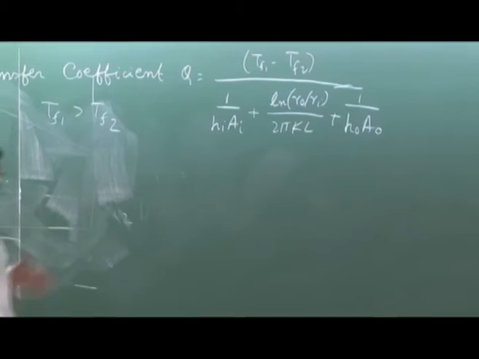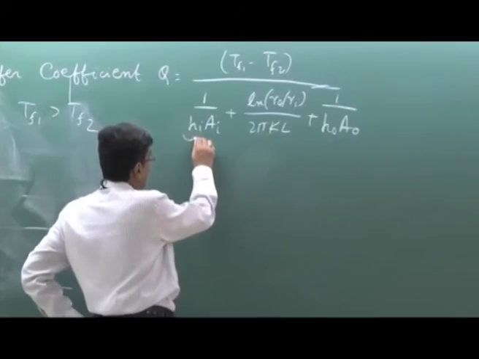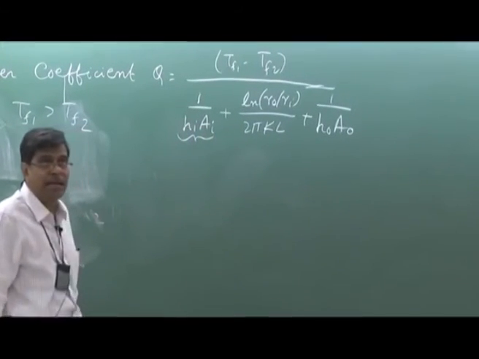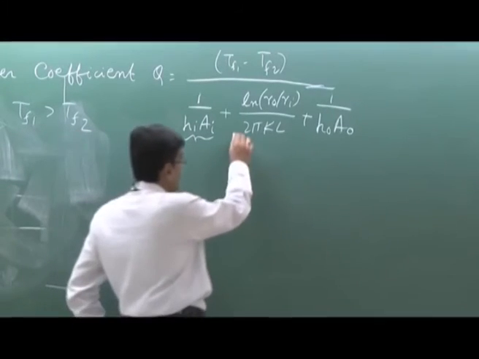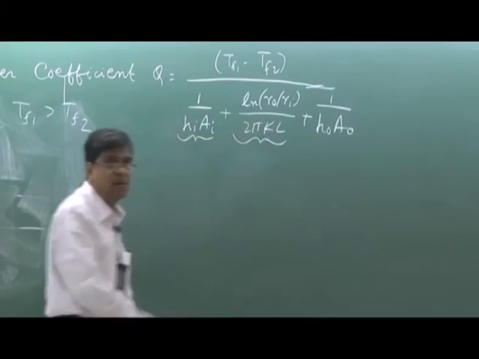So this is nothing but the total resistance. This is the convective resistance of the inner fluid. This is the conductive resistance due to the thickness of the tube.